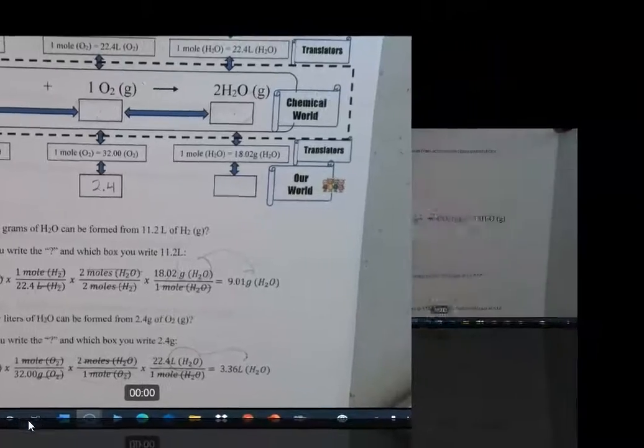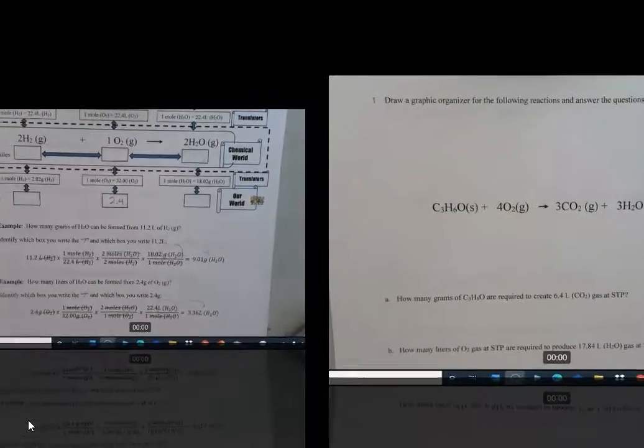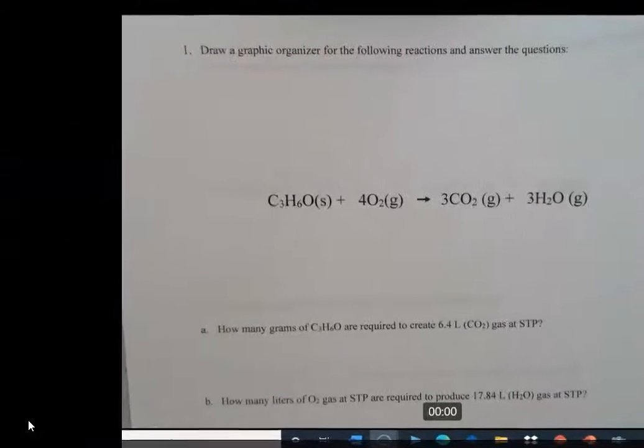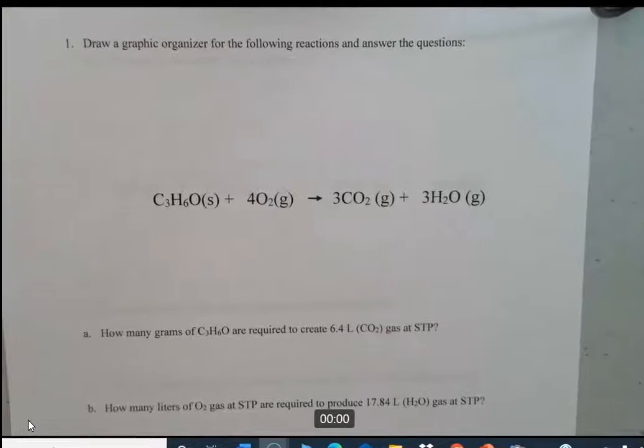All right, so in this one, I'm going to ask you to draw the graphic organizer yourself, okay? And I would like you to draw that as part of the assignment. If you're doing it on line paper, that's fine. If you're doing it here, you still have to draw it. So go ahead and pause the video and it'll take you a few minutes to do this.